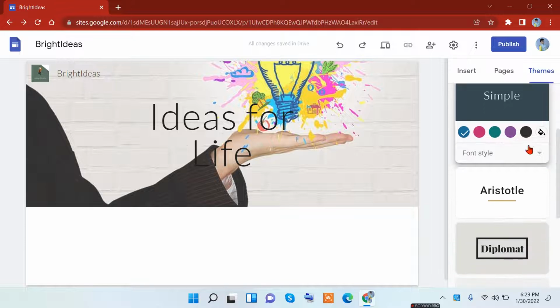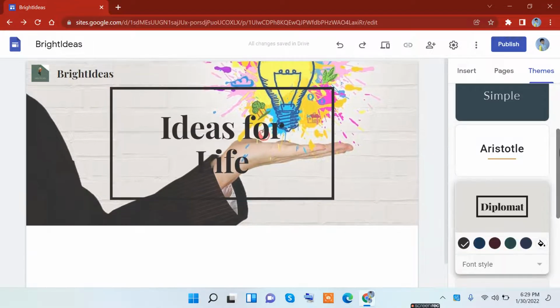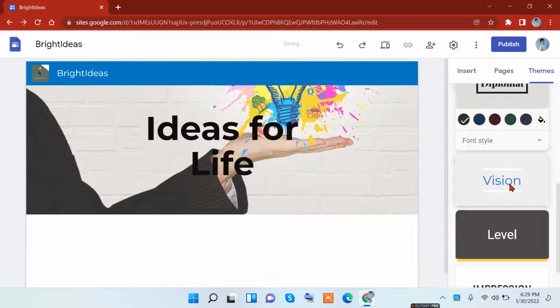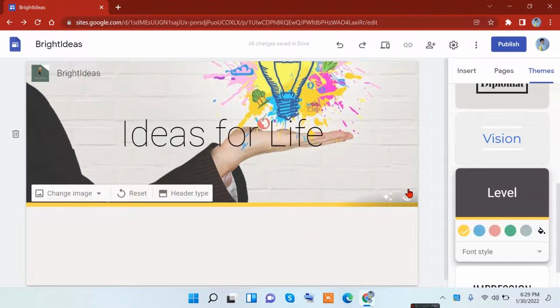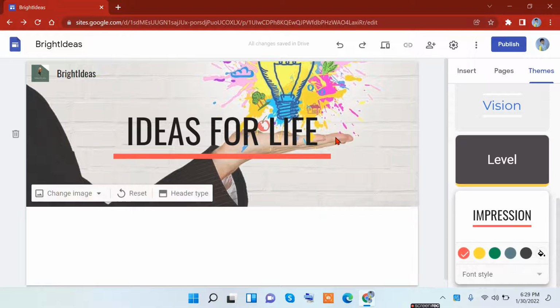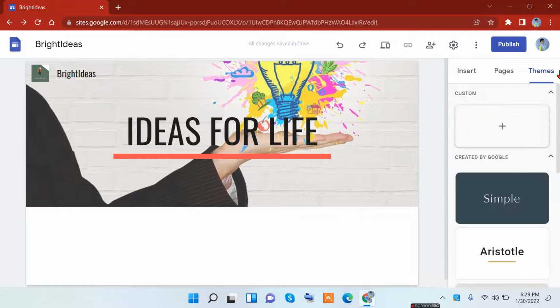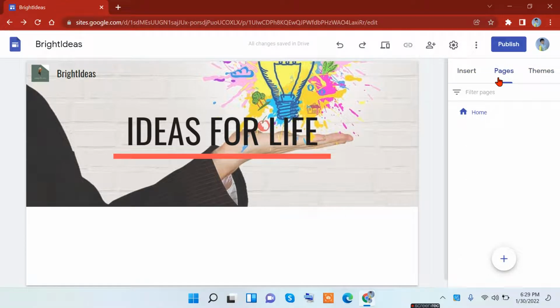In the Themes tab, we're currently using the Simple theme. You can select Aristotle to change that, Diplomat to change it, and you can use many other things to change like that. This looks nice. You can try Vision and Level and other things. I'd say Ideas for Life suits it a lot for this one. So yeah, I'm going to use Ideas for Life for this one. Now coming to the pages.